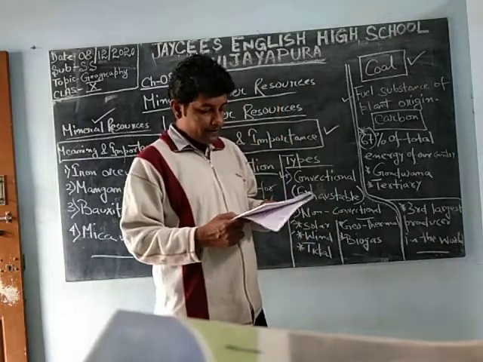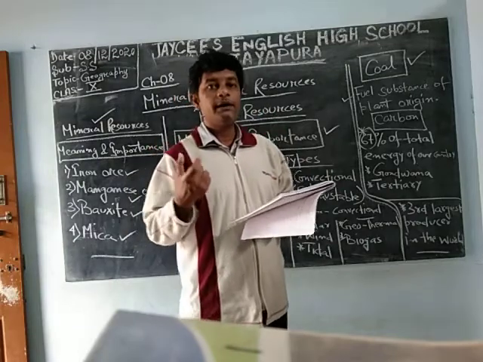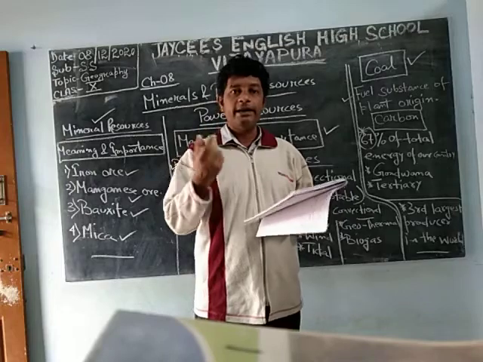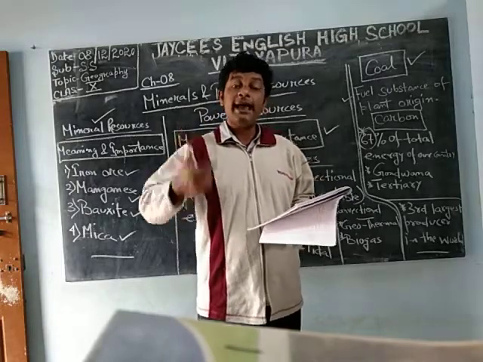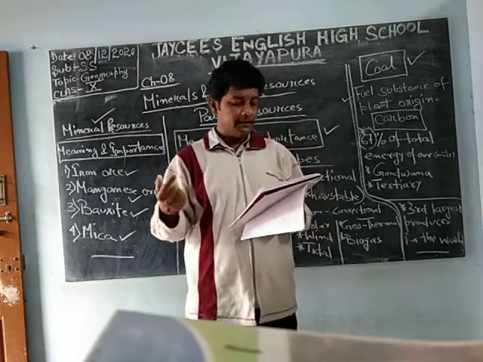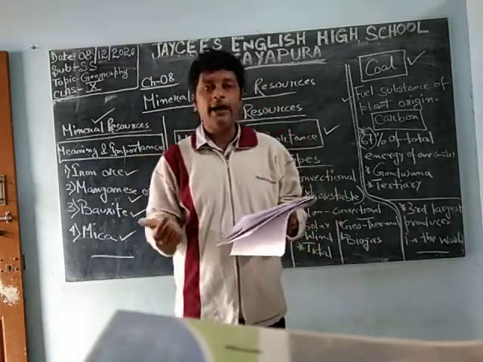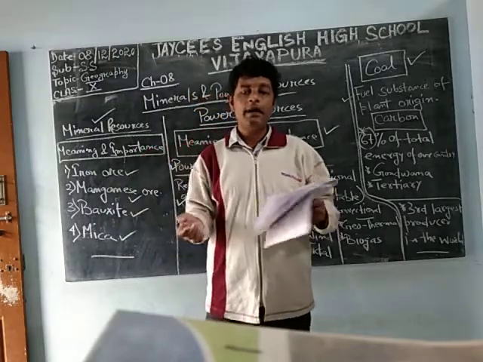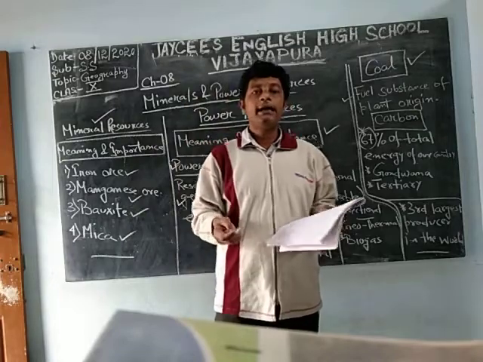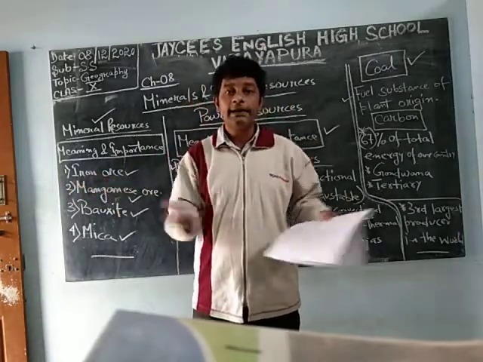It also provides many byproducts. Once you burn coal, even that ash is also used. After burning the coal, you will get ash. That ash is again used in some industries. So like that, byproducts are there. It also provides many byproducts such as ammonia. You people know about ammonia. Coal tar. Coal tar is used when roads are getting constructed.